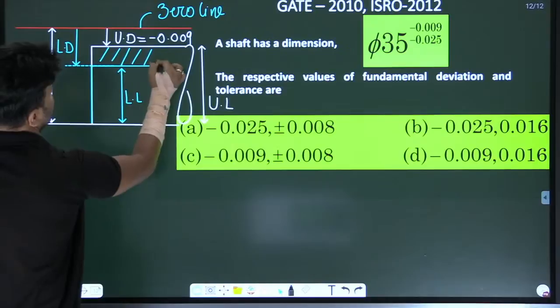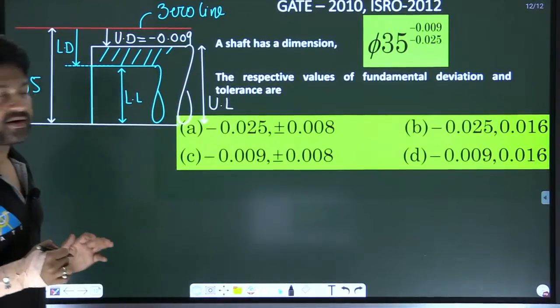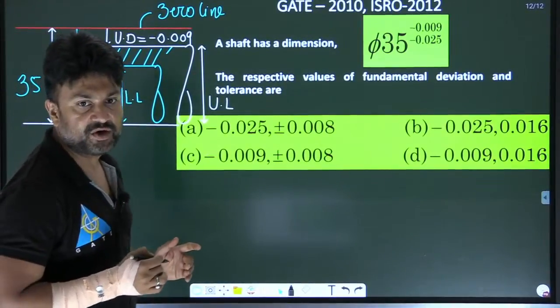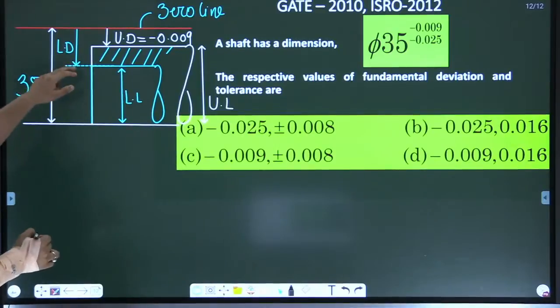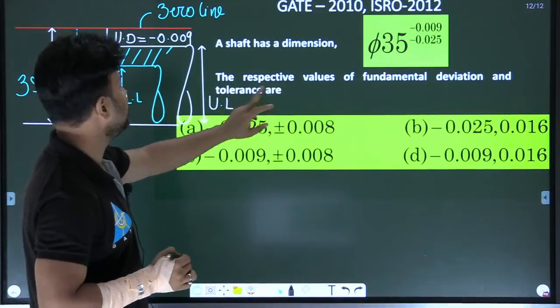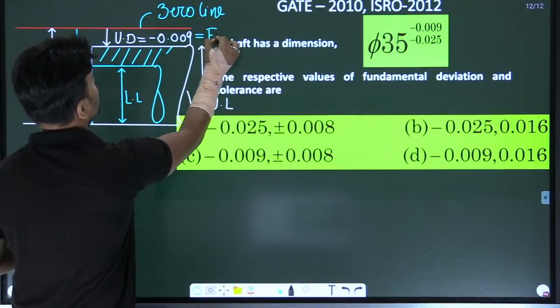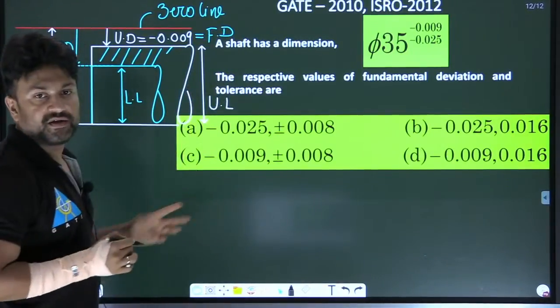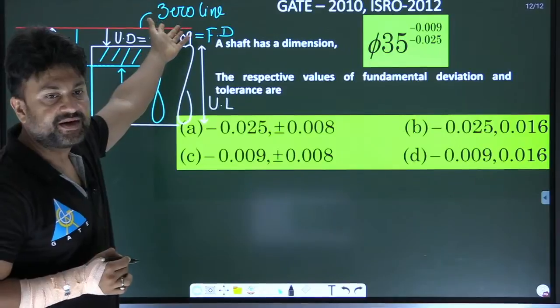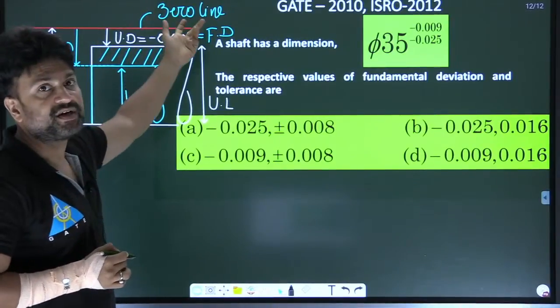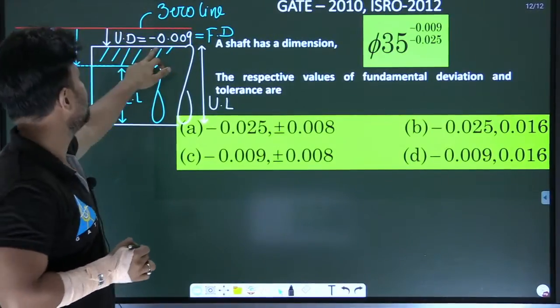This is tolerance, right? Yes, everybody is right, option D is the answer. So, what is he asking? Fundamental deviation. My dear, it is simple. From the figure it is a fundamental deviation, because fundamental deviation is the nearest one from the zero line, so it is the nearest one.